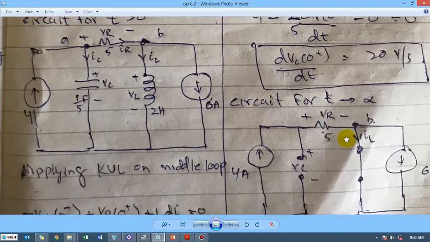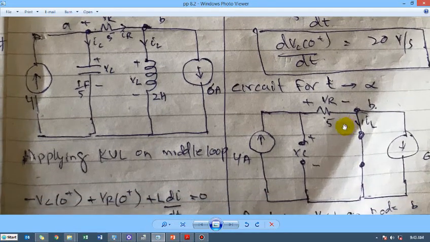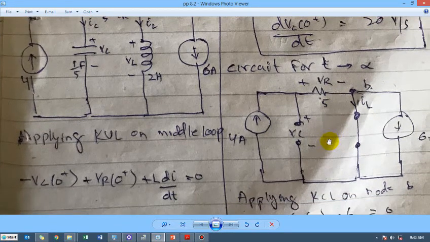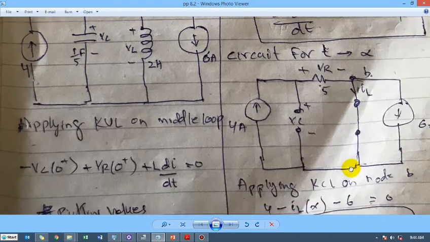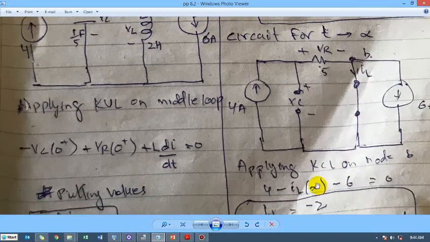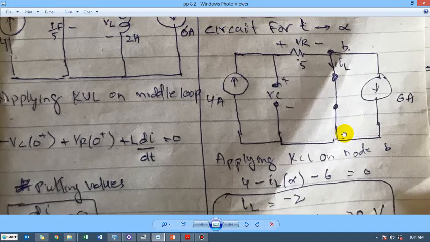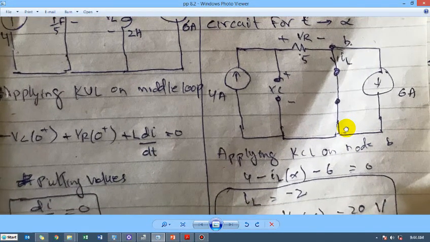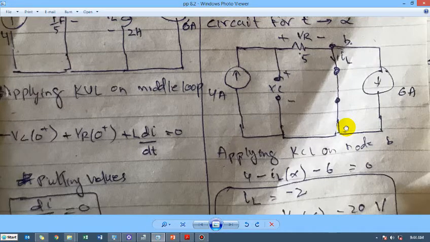Circuit for t greater than infinity, it means this is the circuit when everything has stabilized. So this capacitor becomes an open circuit and the inductor becomes a short circuit, and then finding out the values by applying KCL on node B. This is node B, yes, this I have written correctly here.